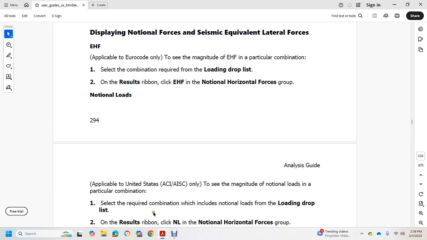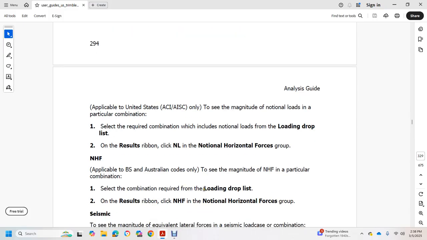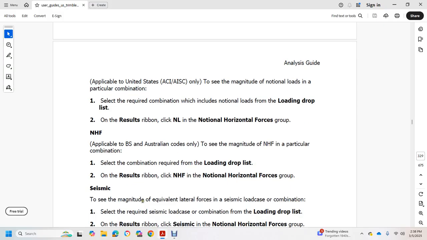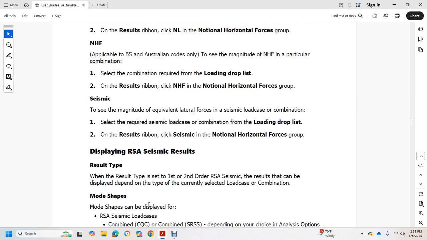Include the notional load from the loading drop-down list on the result ribbon, and click NL in the notional horizontal force group. NHF is applicable to BS and Australian codes only. To see the NHF of a particular combination, select the combination required from the load drop-down list, and see the result of the NHF in the notional horizontal force group with the seismic. See the magnitude of the equivalent lateral force of the seismic load combination. Select the required seismic load combination from the loading drop-down list on the result ribbon, and the seismic notional horizontal force group displays the RSA seismic result.